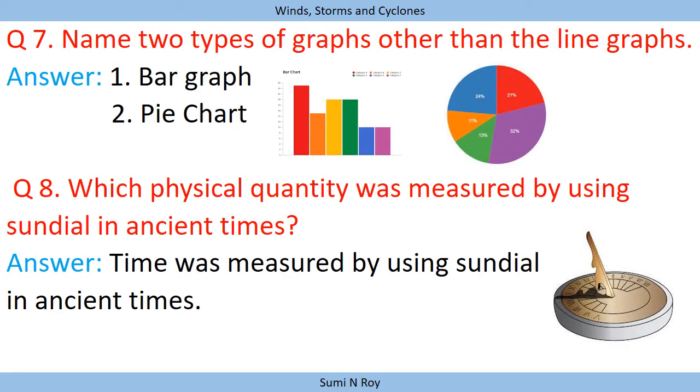Next question, name two types of graph other than line graphs. So other two types of graphs are bar graph and pie chart. Next, which physical quantity was measured by using sundial in ancient times? So sundial is an ancient watch. So time was measured by using sundial in ancient times.